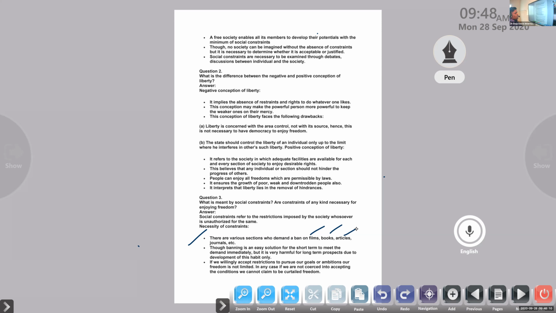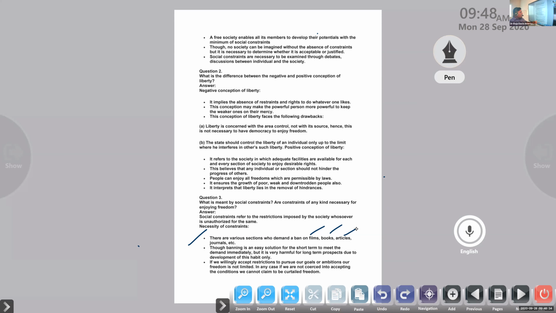Are banning films, books, articles, and journals easily possible or not in a democratic country? Possible, but not that easy, right? We discussed that once. Possible, but it's not that easy. Though, banning is an easy solution for the short term to meet the demand immediately. So people demanded a ban, the government banned that. Immediate effect. But it will not make sense actually.